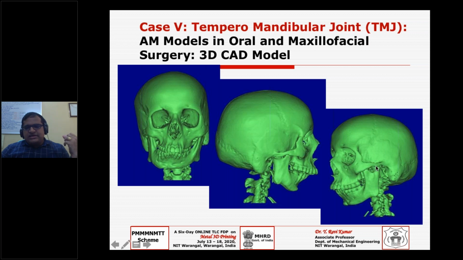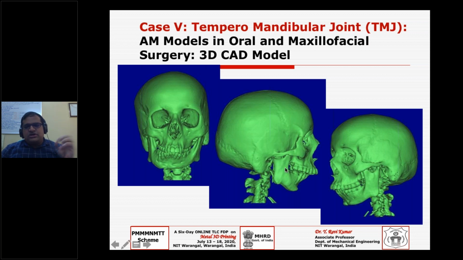Normally, one side is okay, but on the other side, which you can see, the lower jaw and the upper jaw must have a free movement. If you remove this, the lower jaw will come out, but unfortunately, by birth, her lower jaw got fused into the upper jaw.